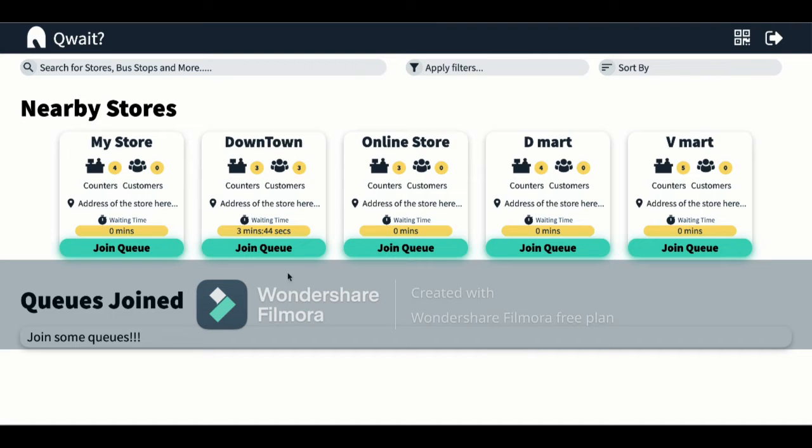Not all the stores. If the customer wants to join this downtown store, he can see that currently the waiting time would be around 4 minutes because there are already 3 customers in the store, and there are 3 counters. So 3 customers and 3 counters, all the counters are filled, so the customer would have to wait for this much time.